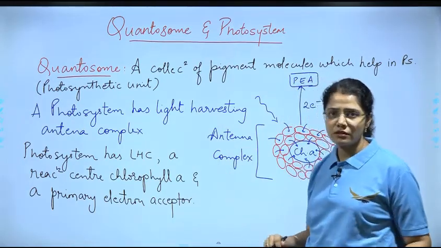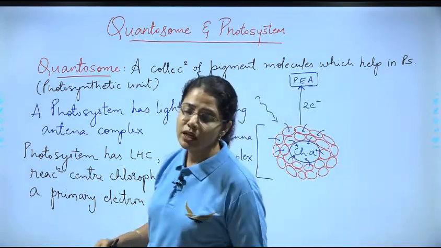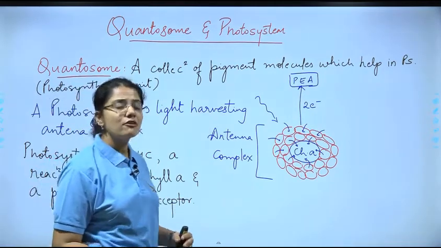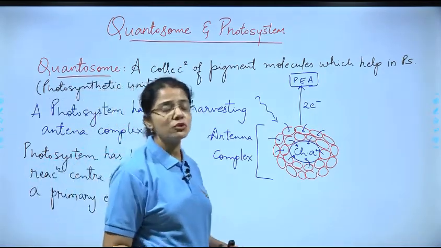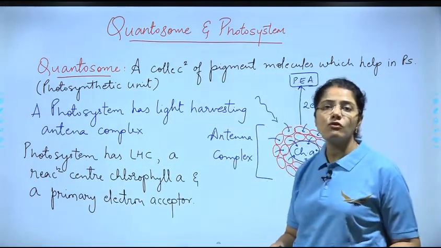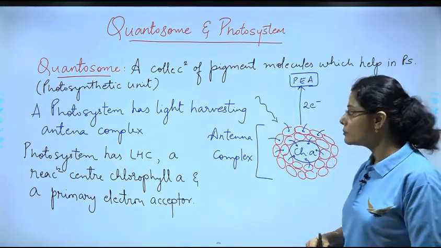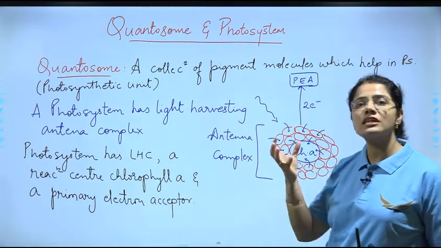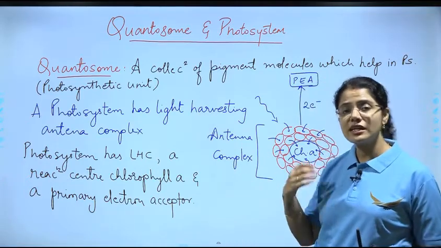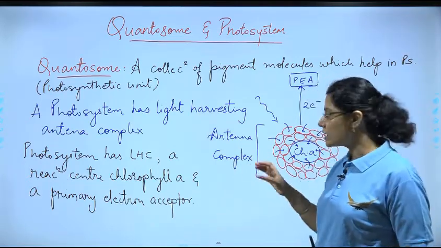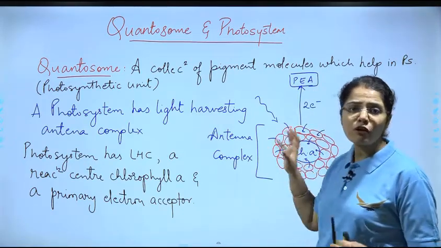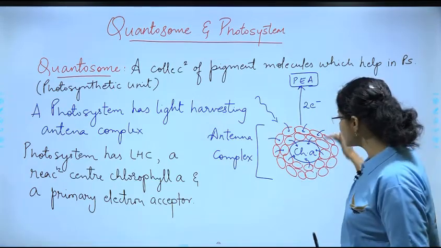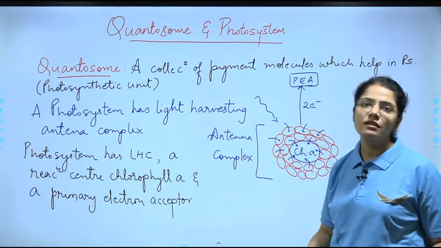So remember children, these things you have to remember here. The number of pigments and the variety of pigment molecules will enable a photosystem to harvest light energy over a larger portion of the spectrum. When we were discussing pigments, we studied which color of light chlorophyll A and chlorophyll B absorb, and similarly which ones carotenoids absorb. So it depends on the number of pigment molecules and the variety of pigment molecules; it enables this photosystem to harvest the light energy.